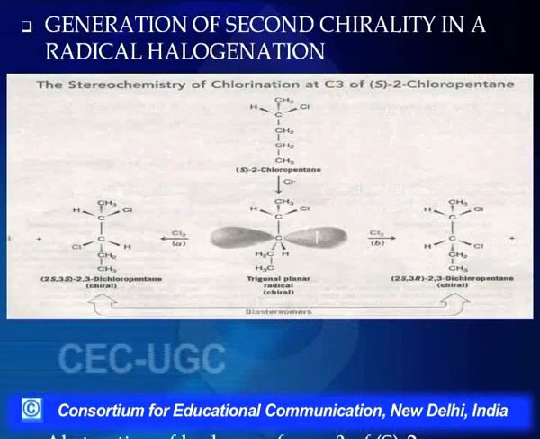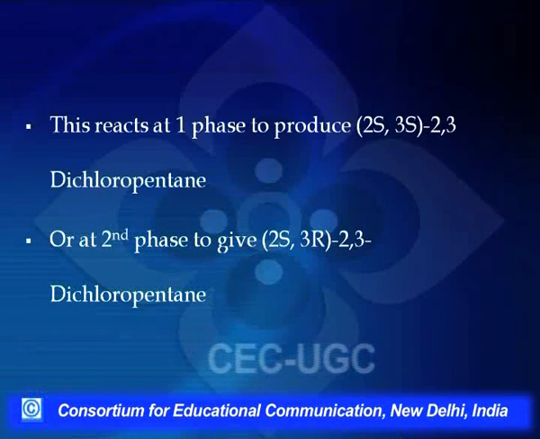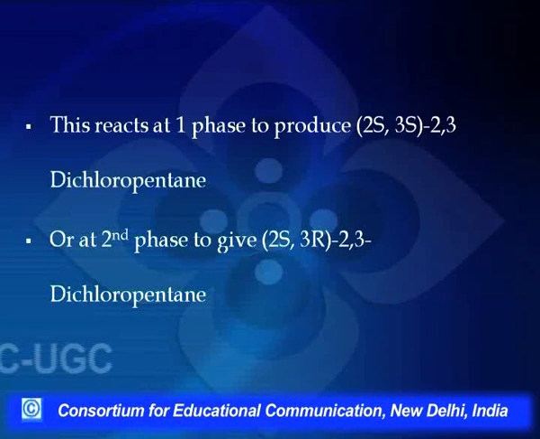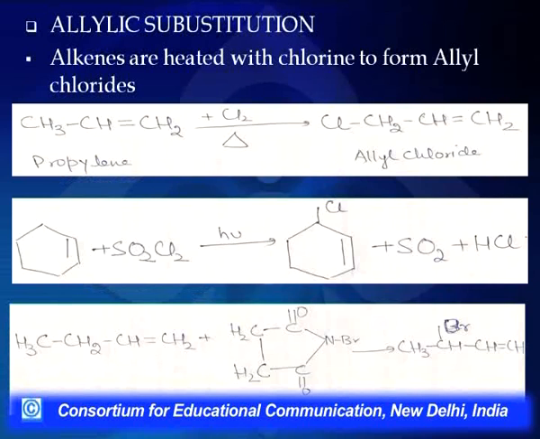What if we talk of benzylic reactions or allylic reactions? If we talk of a benzylic reaction or an allylic substitution, we get this compound. Please remember that till now we have talked of saturated compounds.